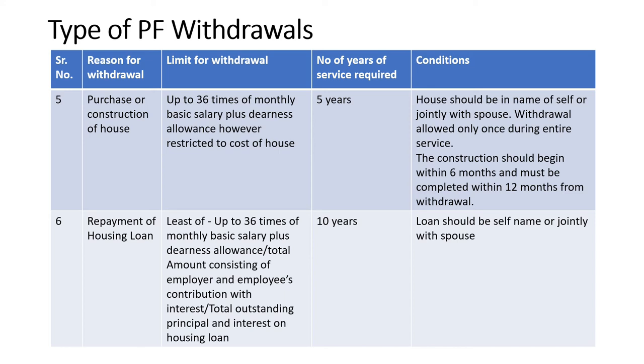Now sixth is the repayment of housing loan. Employee can withdraw amount from his or her PF account and repay his or her ongoing housing loan. The condition here is that the loan should be in the name of either self or jointly with the spouse, and also the number of years of continuous service must be 10. The amount that can be withdrawn from the PF account is the lower of 36 times of monthly basic salary plus dearness allowance, or total amount consisting of employer's contribution with interest, or outstanding principal plus interest on housing loan. The lower of the three amounts he can withdraw from his PF balance.